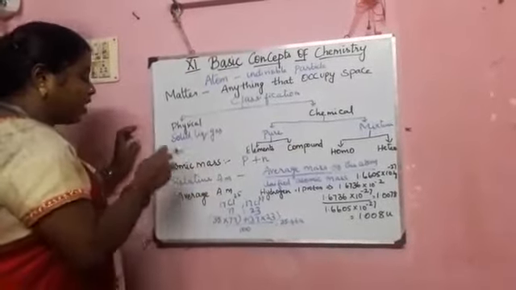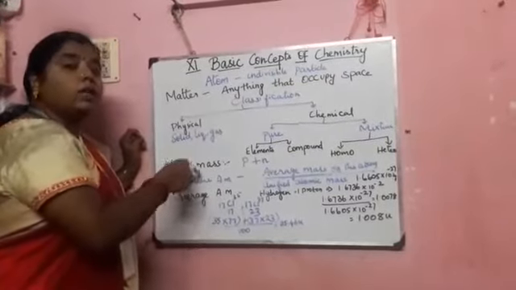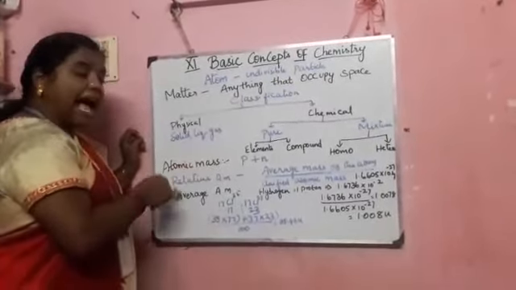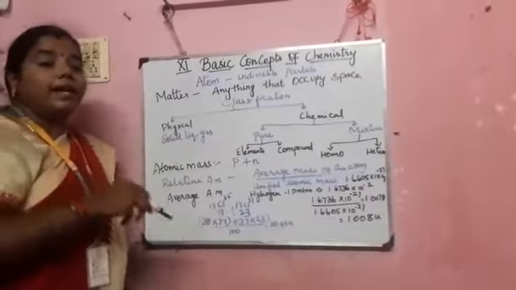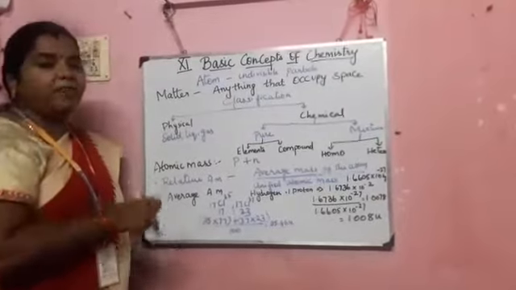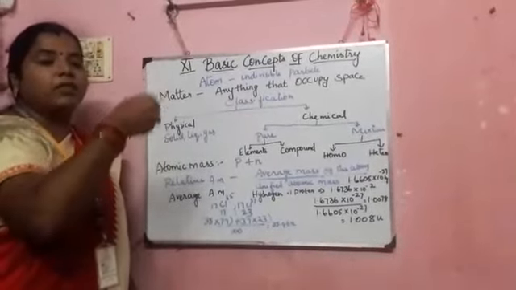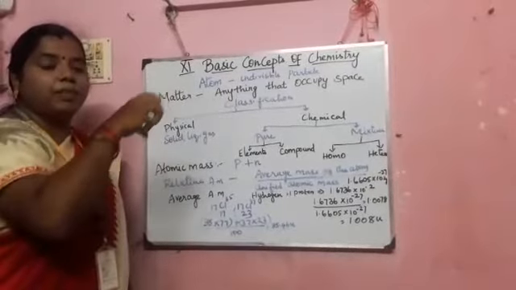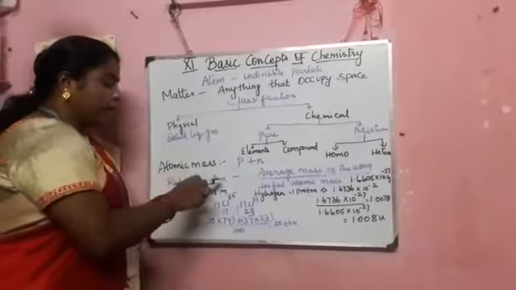And next, in the atomic mass also we have two types. One is the relative atomic mass, the other one is the average atomic mass. First we are going to see about the relative atomic mass. From the name you can know that relative means something that has been related with something else. We look at the relation between two things, okay. So now we see the relative atomic mass.